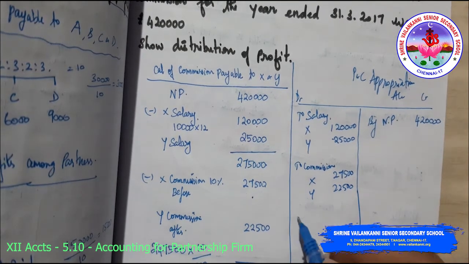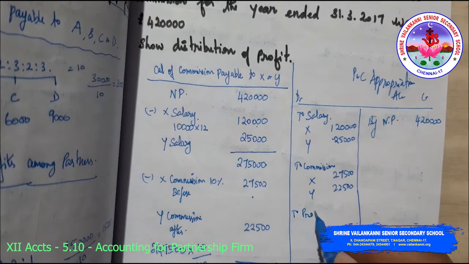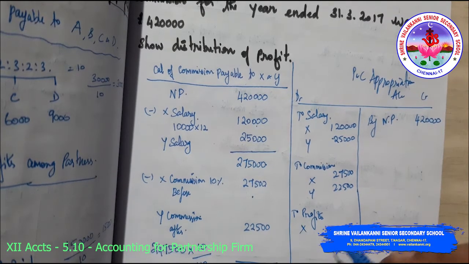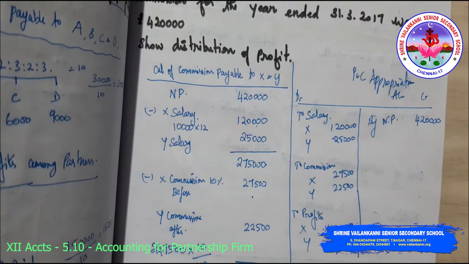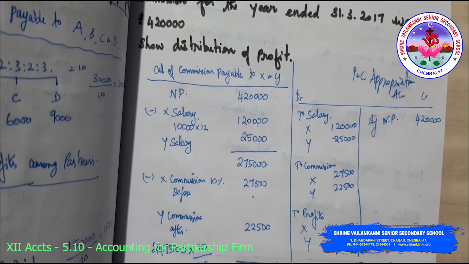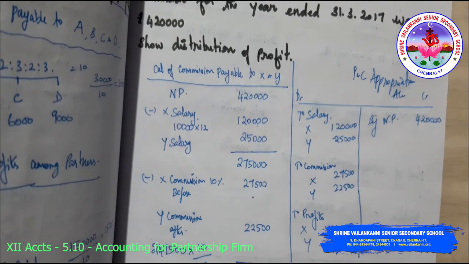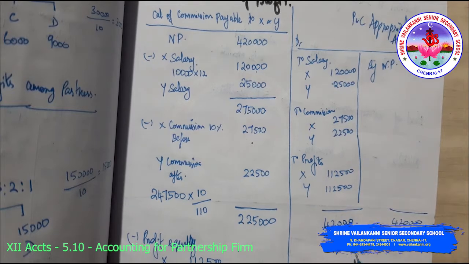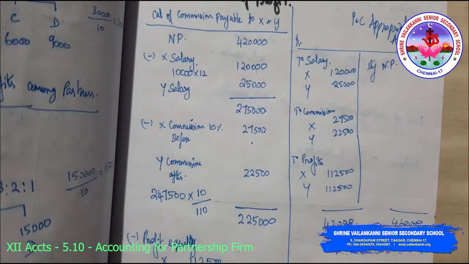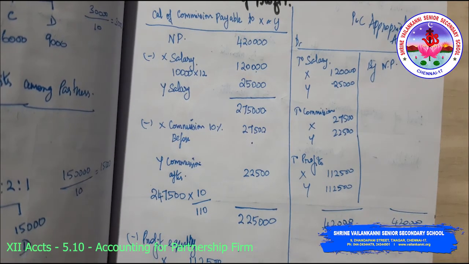So whatever remaining to profits, transfer to X's capital account, which is 1,12,500, Y's capital account 1,12,500. So if we total all these things, definitely we will be getting 4,20,000. So I'll just try. So I'm getting the total as 4,20,000. So this is how you do the presentation of P&L appropriation account.